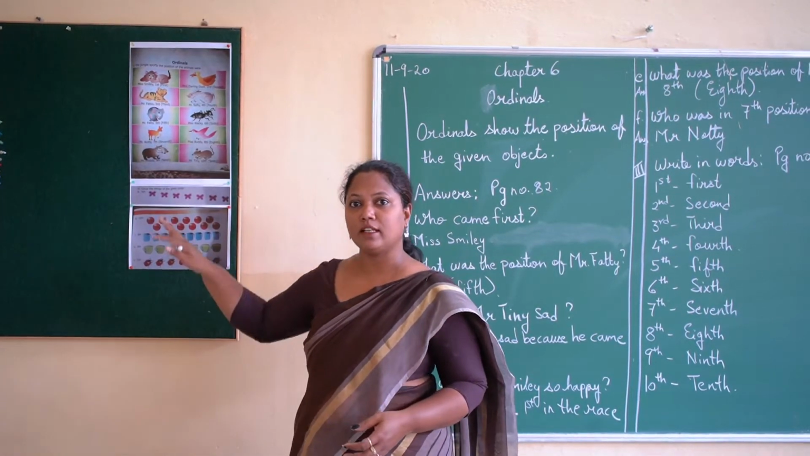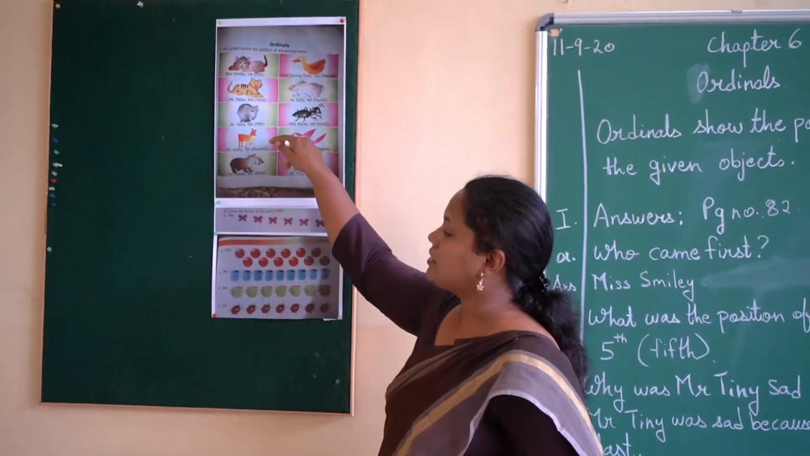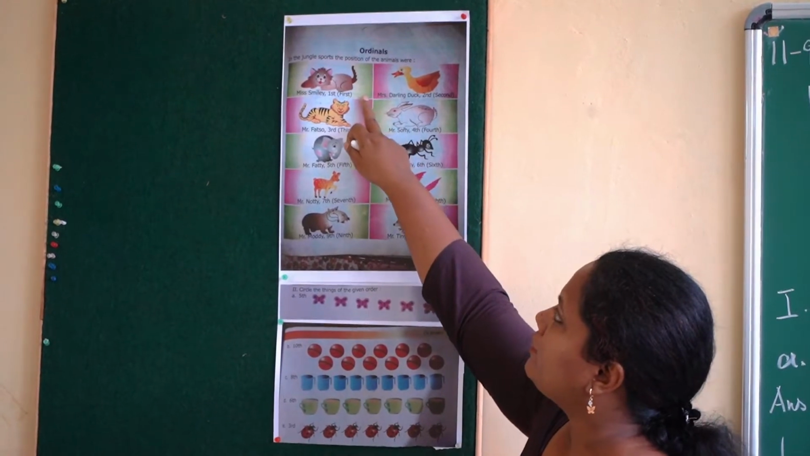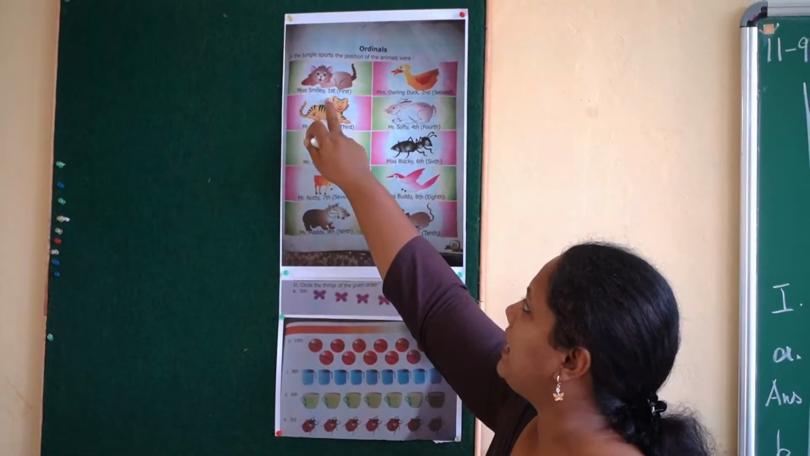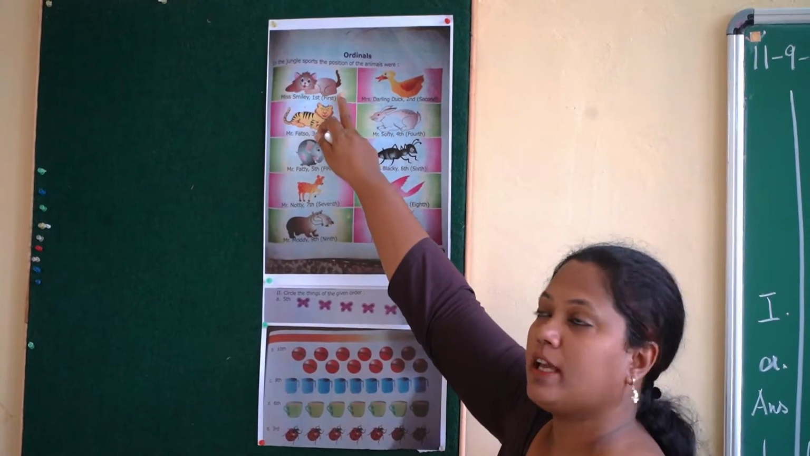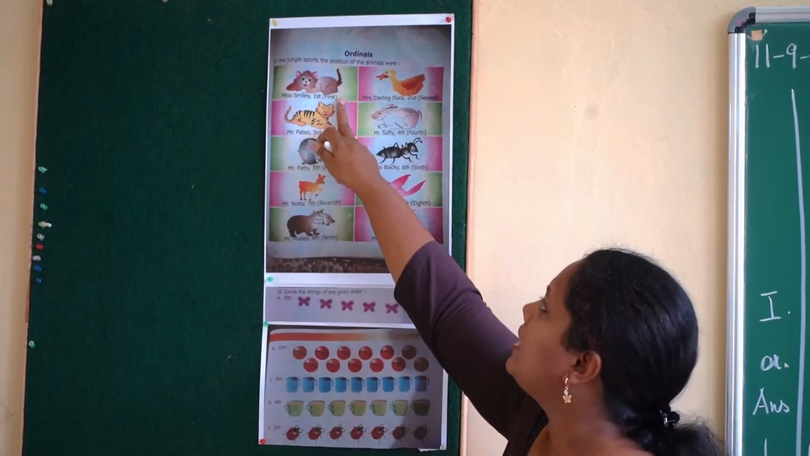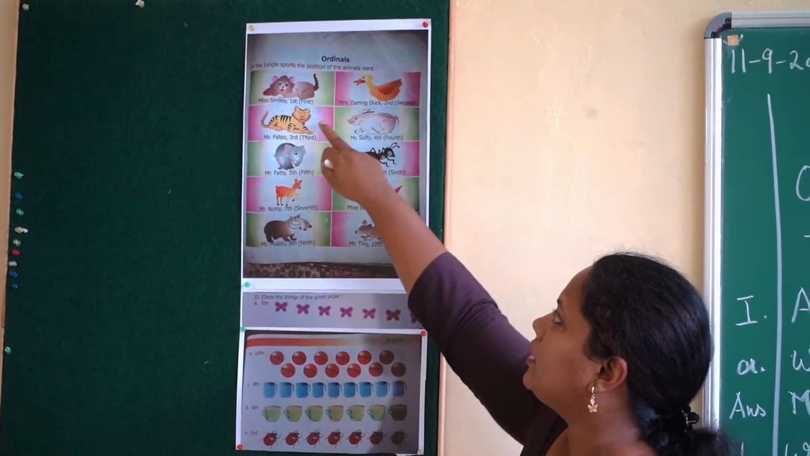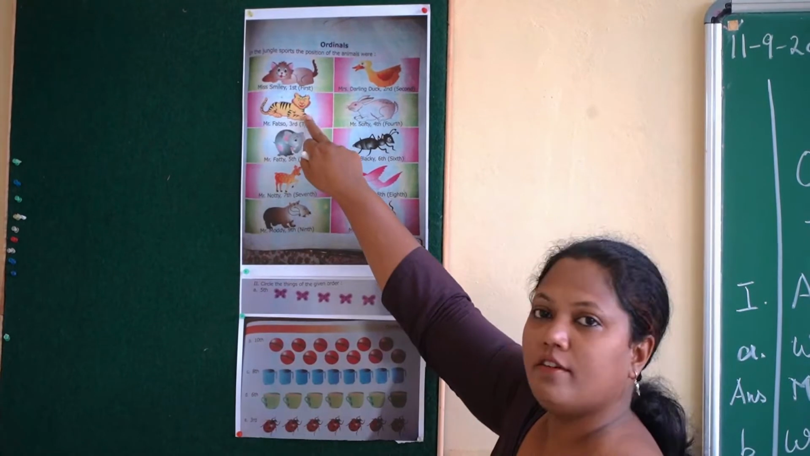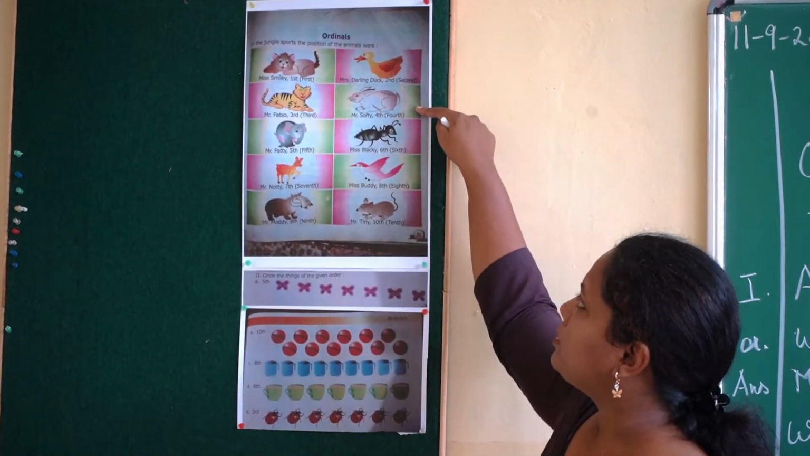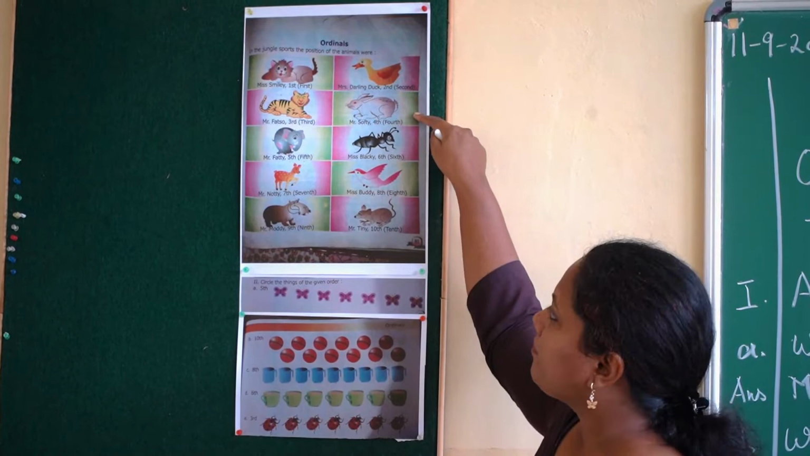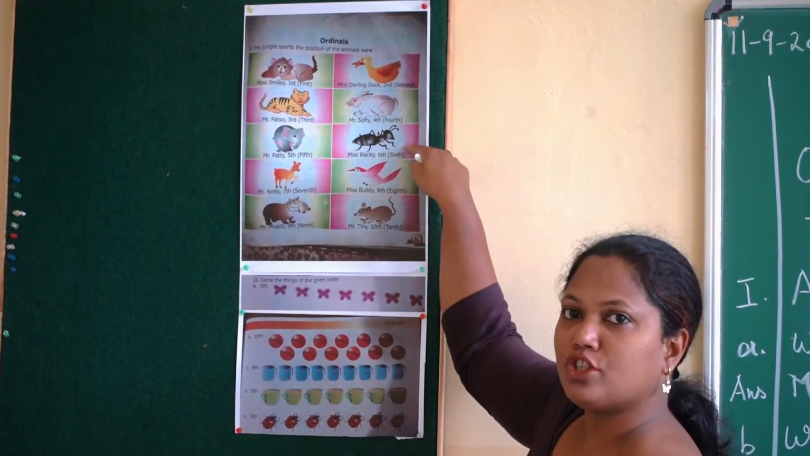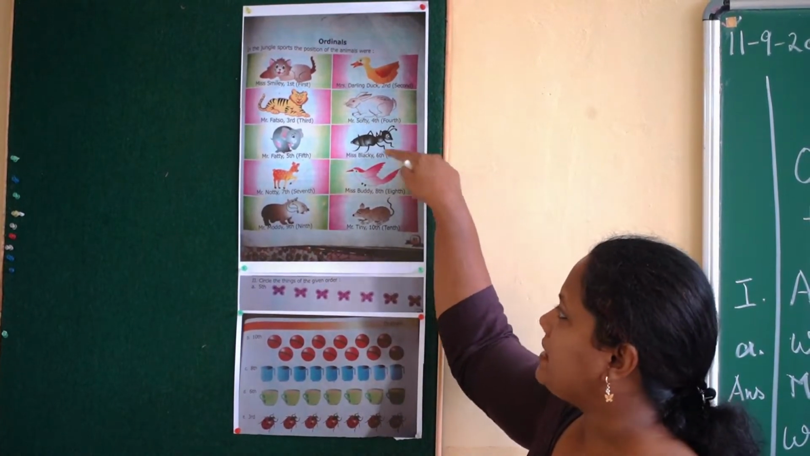Okay, so let us look at this picture. Now see over here. The first picture is of the cat and she is known as Miss Smiley because she came first. Okay, Miss Smiley, she came first in the race. Now second position was of Miss Darling Duck. Third position was of Mr. Fatso. Fourth position was of Mr. Softy. Fifth position was of Mr. Fatty. And sixth position was of Miss Ant.